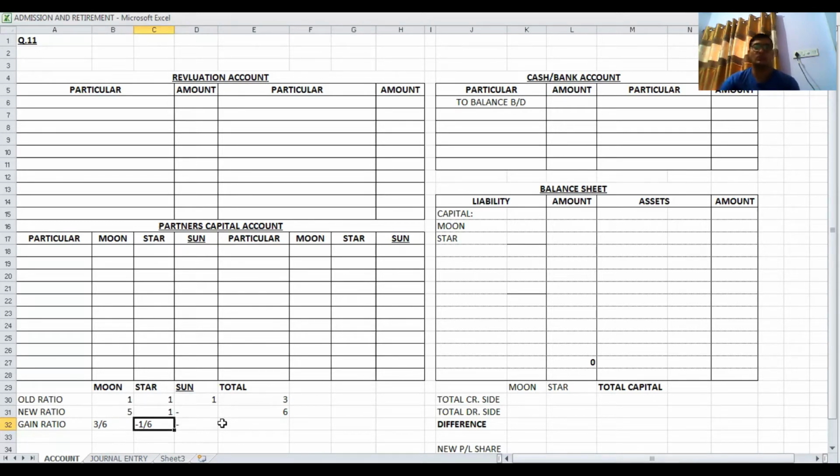Okay, so now if we want to pass the journal entry for goodwill, then as I have already discussed in an earlier class, the retired partner is credited, it means Sun's capital account is credited. In addition to that, here Star's capital has a negative answer, so Star's capital is also credited.